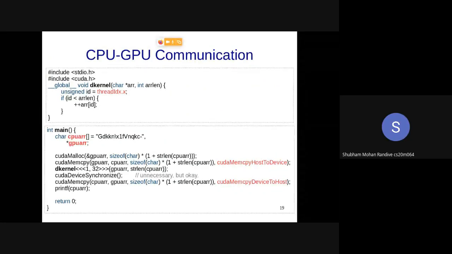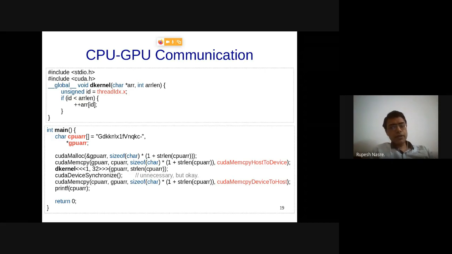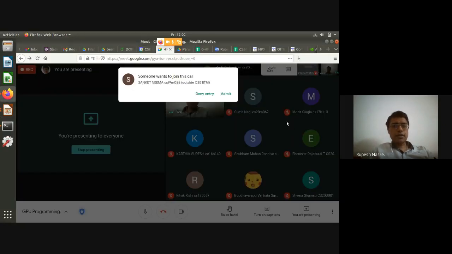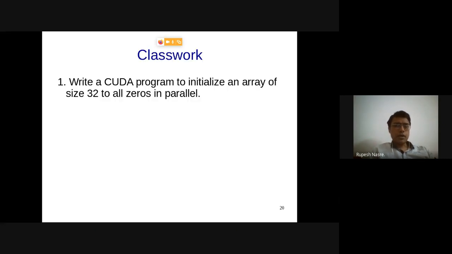Okay, great. Thanks. So we were here, we looked at this program, this printed Hello World, and this was just our way of understanding a few things related to how arrays are passed to the kernel from CPU to GPU. So what we are going to do today is to start with a small program which we'll write, and we'll modify this program so that it reveals certain things, and that will force us to learn a few things related to the number of threads, etc.